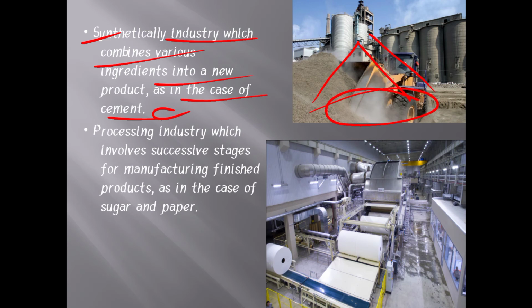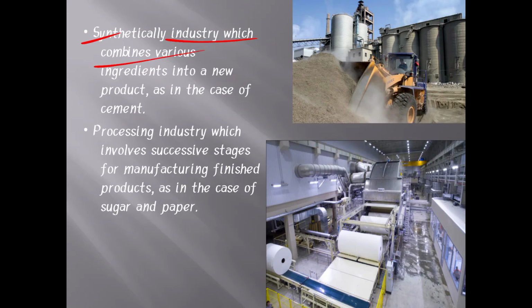So to produce cement we require stones and some chemicals, and we mix them and get a new product called cement. That's called a synthetical industry. So in an analytical industry, from one product they produce different products. But in a synthetical industry, they use different products and produce one single product, called cement. Okay, so next let's move to the processing industry.